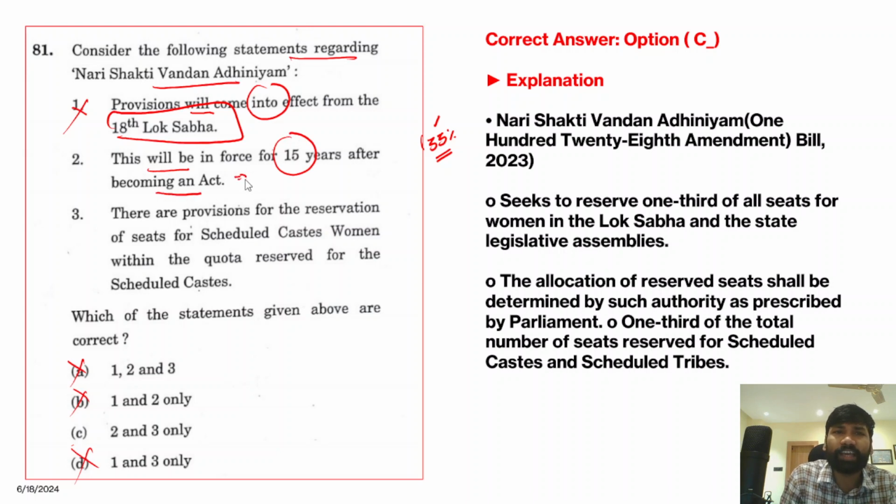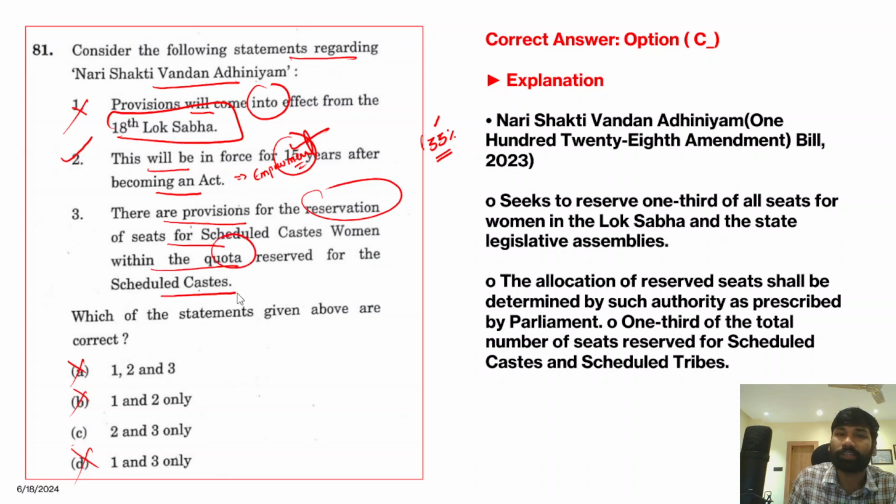This is essentially aimed at the political empowerment of women. Once the purpose of this Adhiniyam is done, it ceases to exist. So it will be enforced for 15 years after becoming an act. This statement is absolutely correct. And there are also provisions for the reservation of seats for scheduled caste women within the quota reserved for the scheduled castes. Yes, absolutely correct statement. So the correct answer for this question is option C.